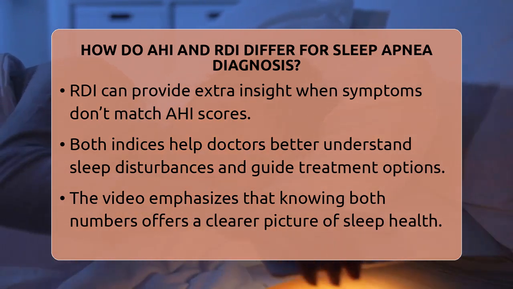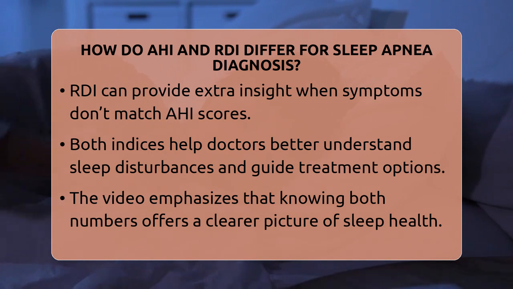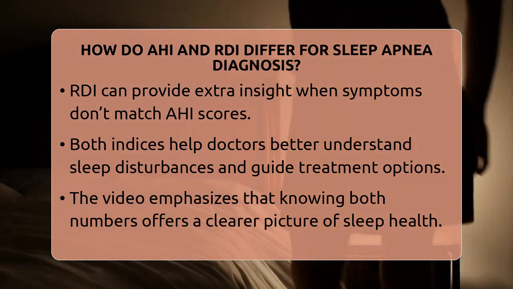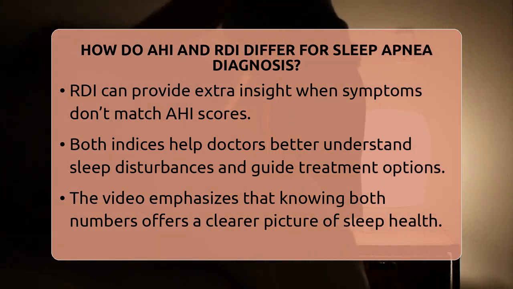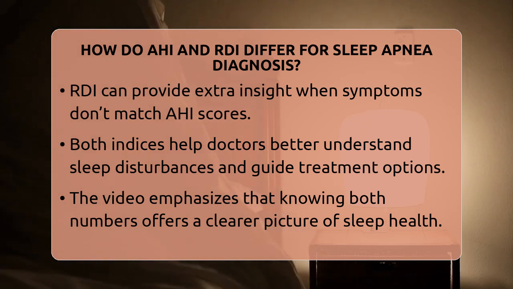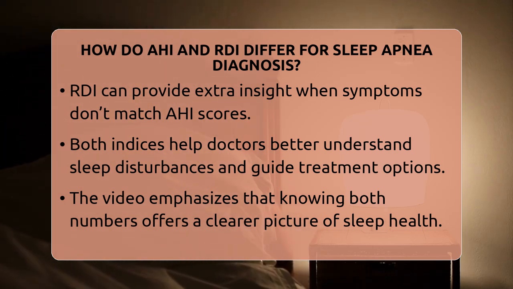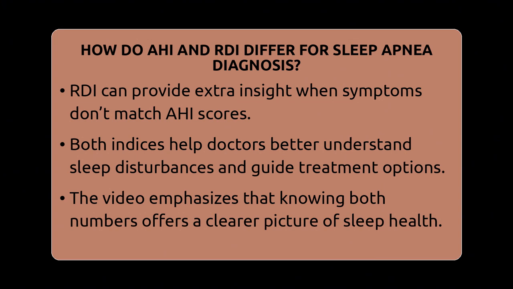So, in simple terms, AHI measures the big breathing stops and slowdowns, while RDI adds in the smaller disruptions that can still wake you up. Knowing both numbers can help you and your doctor understand your sleep issues better and choose the right treatment.